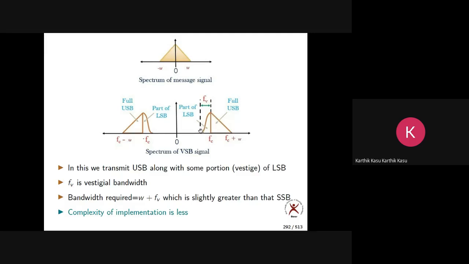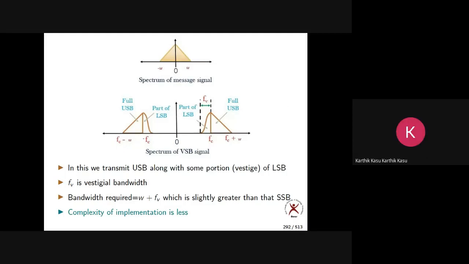If I want to order by power, SSB is the most power efficient. Which needs more power? First of all, AM needs more power. Next, DSBSC. Next, VSB. Next, SSB. Am I okay?